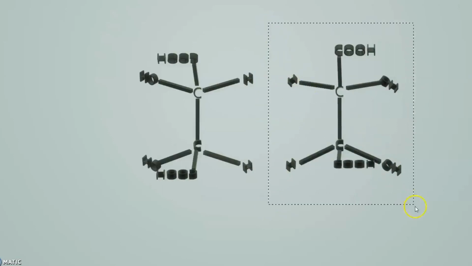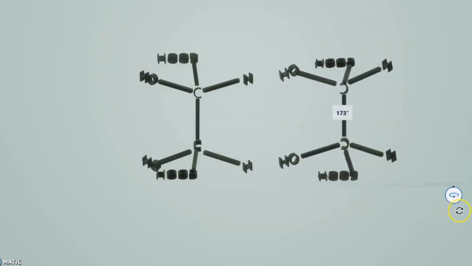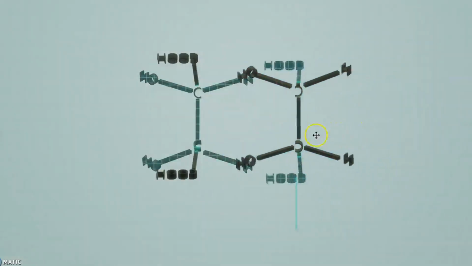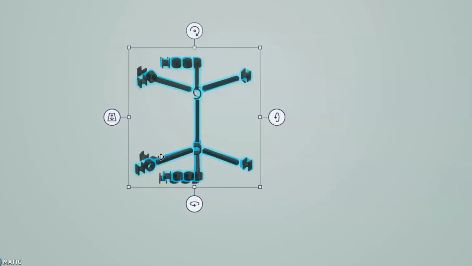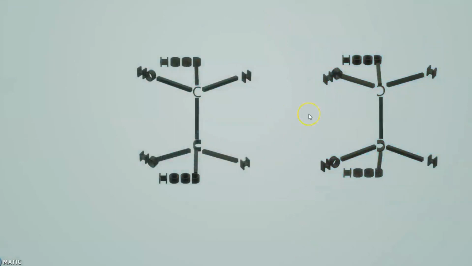Now if we rotate this compound by 180 degrees like this, keeping this as an axis, and if I try to superimpose it now, we see that every atom gets superimposed perfectly. The OH and the OH match, the H and the H match, and this H and the H match, and this OH and the OH match, and COOH and the COOH also match. So the mirror image of a meso compound is the same compound, and that's why Pasteur couldn't separate the mirror image of the meso compound.